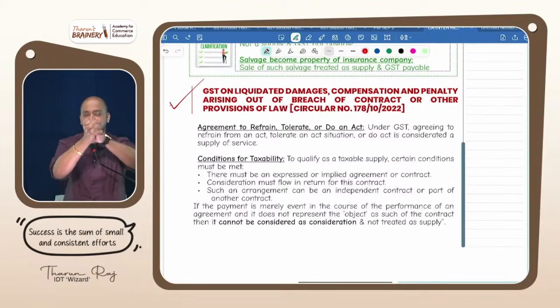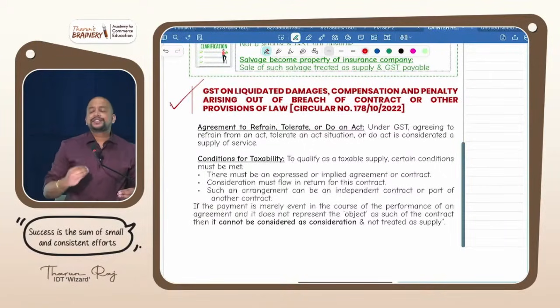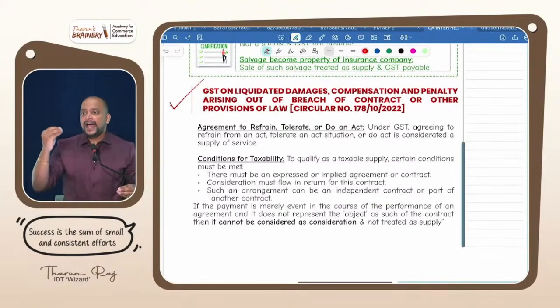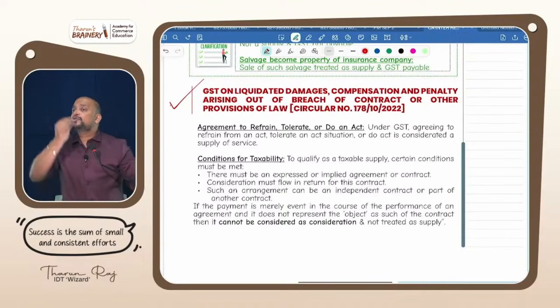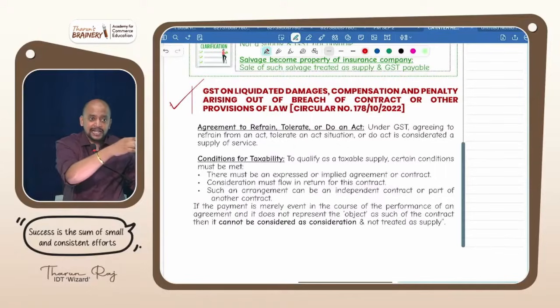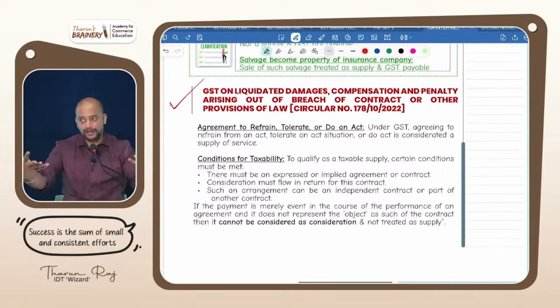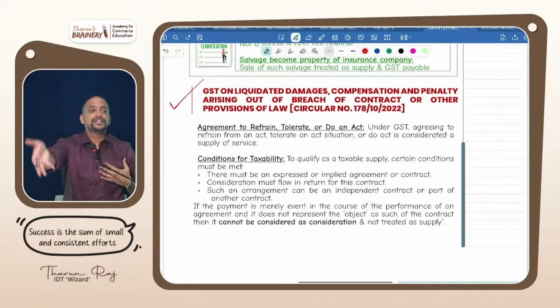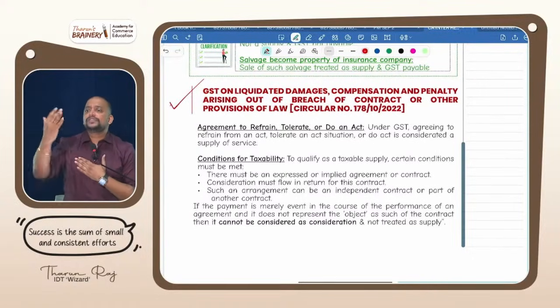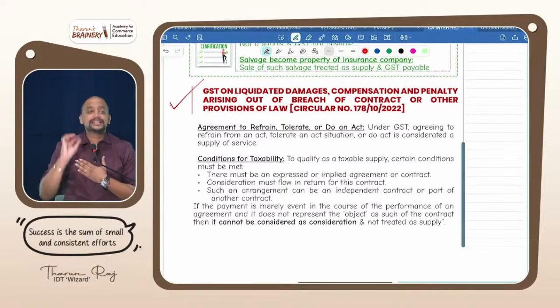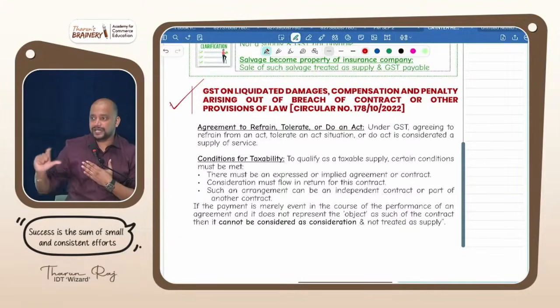Please concentrate first. What is the meaning of liquidated damages? As per the Contract Act, when one person enters into a contract with another person and out of the two parties, if any party breaches the contract, the other person suffers the damage. The person who breached the contract will pay some money to the person who suffered the damage. For example, we both enter into a contract and you breach the contract. When you breach the contract, I suffer the damage. For that you will give me some money. You understood? This concept is known as liquidated damages.